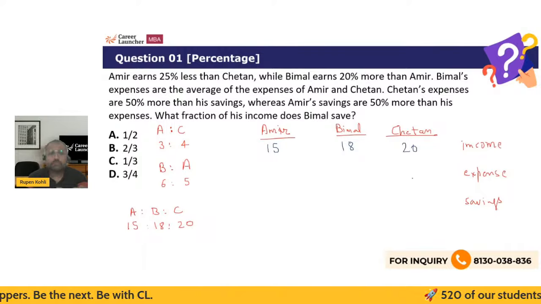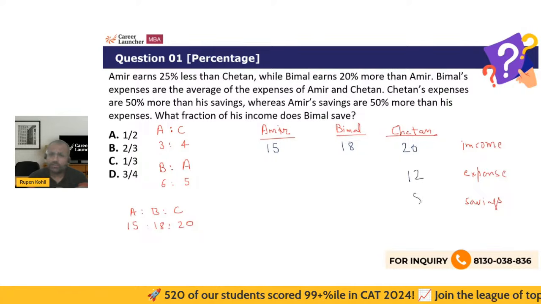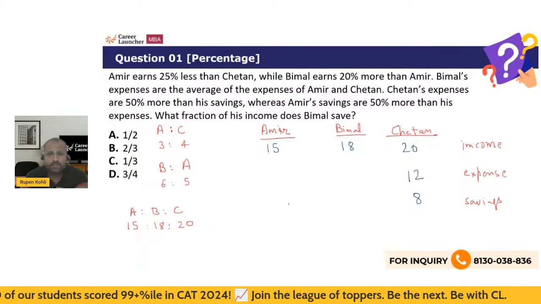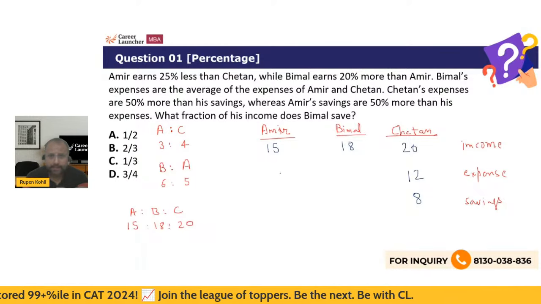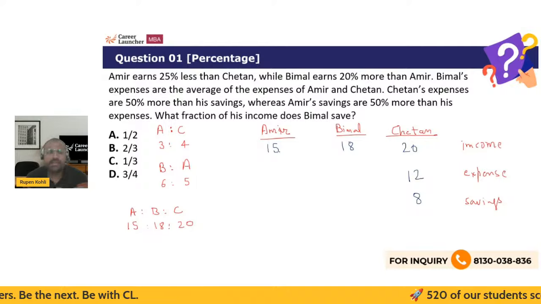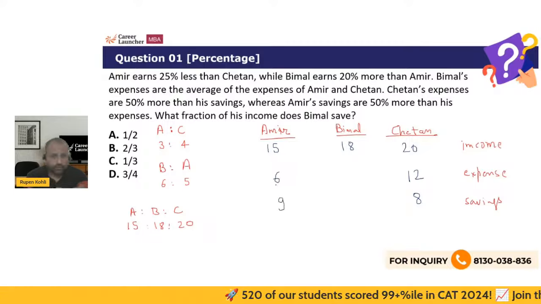And expense is more than savings. So 3:2, right? So 20, I guess 12 and 8, right? That is 3:2, right? Whereas Amir's savings are 50% more than his expenses, right? So again, we have to split in the ratio of 3:2, but savings are more this time. So 15, I guess 9 and 6, 3:2. Okay, so we have got this.